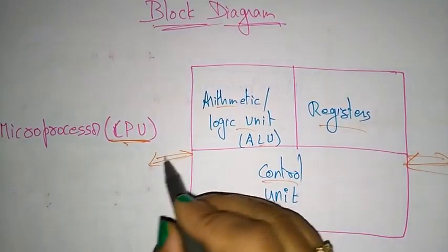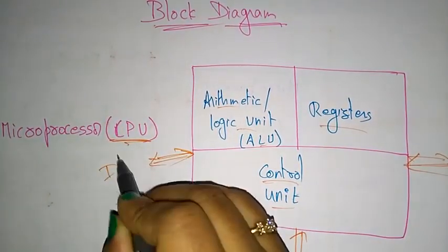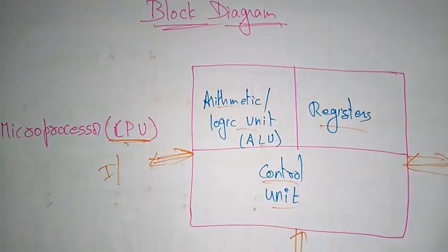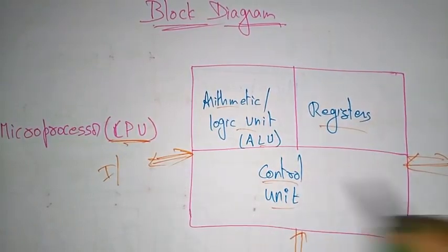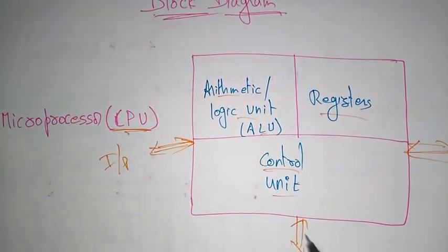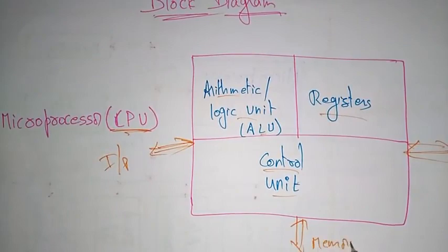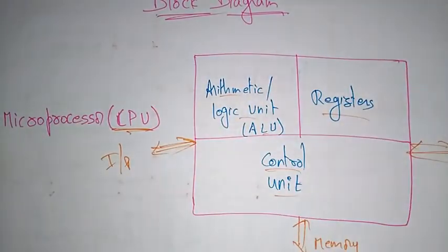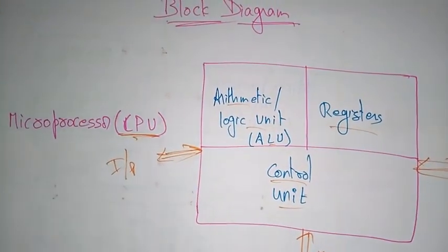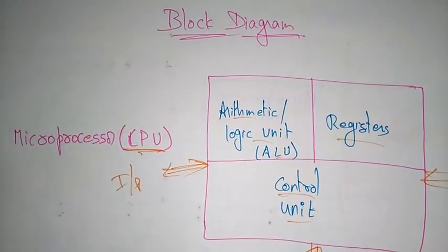The input device, output device and memory will all be present outside the chip. Whereas in a microcontroller, everything is integrated within a single chip, that is a microcontroller. Thank you.